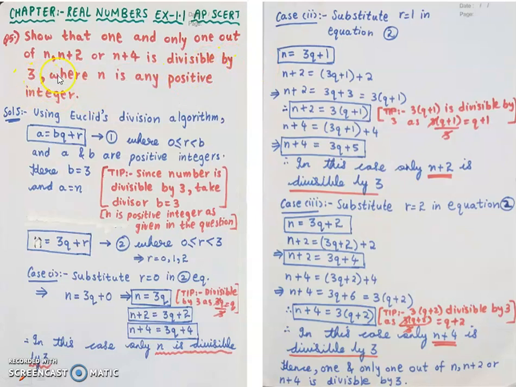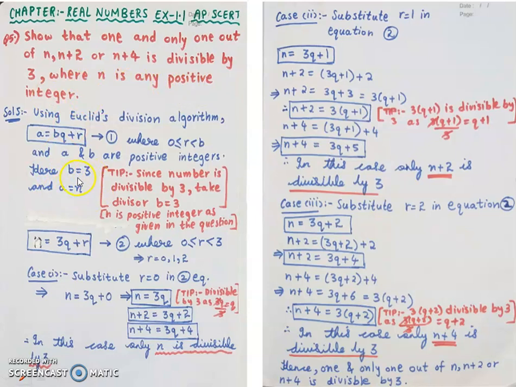This is a different type of question. Since it is divisible by 3, it should be divisible by the divisor also, and that divisor here is b. So here I am considering b as 3, and it is given in the question that I have to consider the positive integer as n. So instead of a, I will take n. In your previous questions, you were taking a equals 3p or a equals 3p plus 1, and then you were squaring, 3p plus 1 whole square. But here it is clearly telling me to take n as the positive integer, so a equals n.